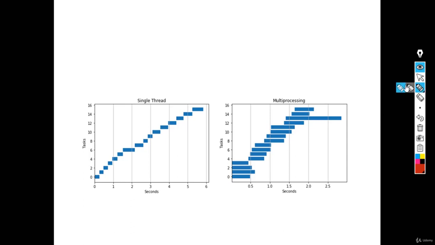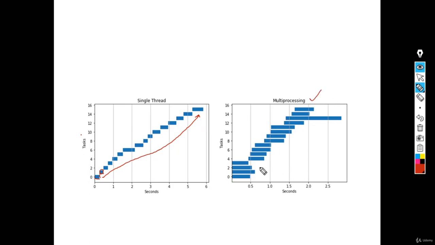So if you see in this single thread, task number 2 depends upon the complete execution of task number 1. So there might be waiting time for this task, so you can't properly use all the resources of the CPU, and your time of execution for the complete tasks is more.